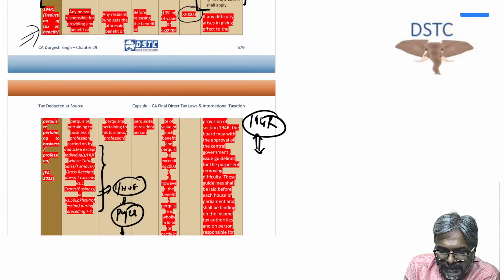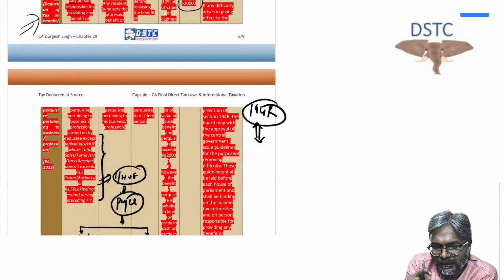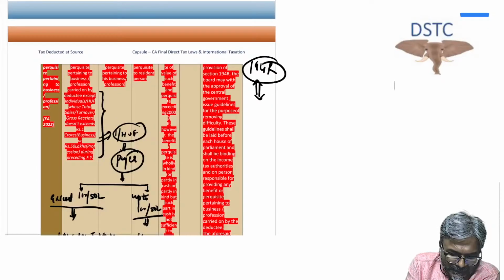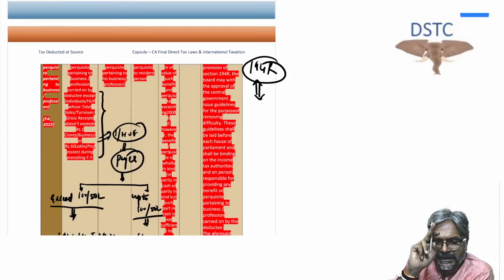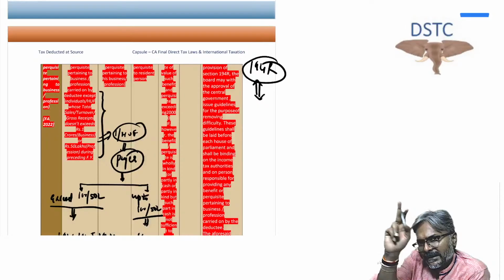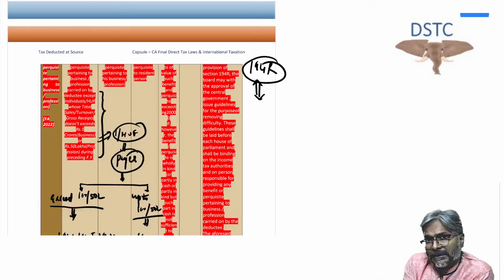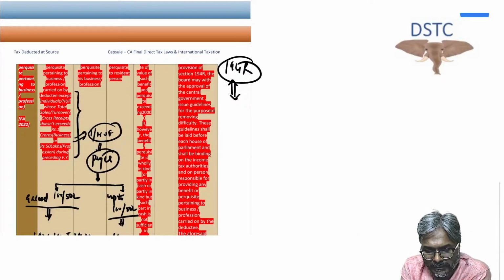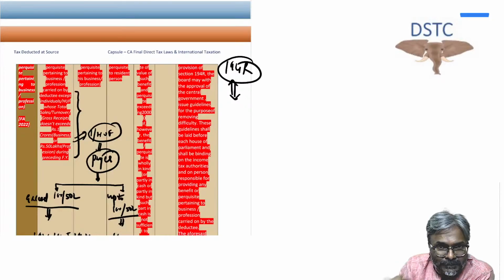Then in that case, what happens? 10% of the value. In this case, students, the TDS will be deducted on the 10% of the value. Students, if you remember, there is one question in the RTP on this, husband and wife. Now I'll just summarize this particular question which is there in the RTP on this 194R. If you can recall, there is an RTP question.